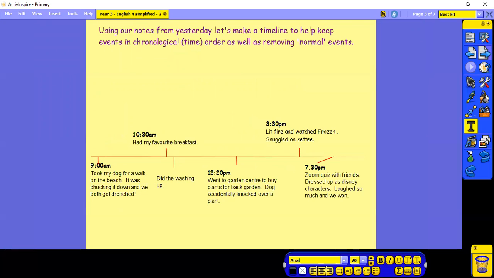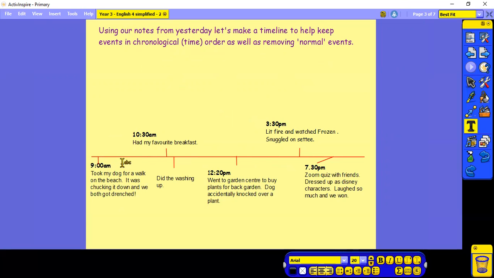So yesterday you should have been making notes to help you with your diary today. So we're going to have a look at, first of all, making a timeline so that we can keep our events in chronological order, or sequencing them. So as well as removing some normal events. So here's mine. Now I didn't do mine for yesterday. I've done mine for Sunday.